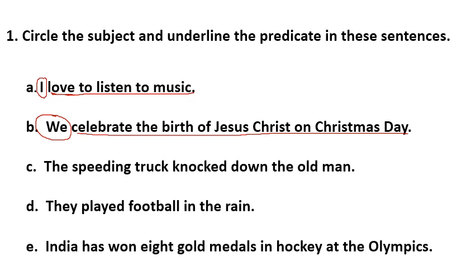Now number C. The speeding truck knocked down the old man. Here, who knocked down the old man? So the speeding truck. It is the subject in the sentence. And what did the speeding truck do? The action done by the speeding truck is knocked. That is a verb, and we know that the predicate must contain a verb. So knocked is a verb, and down the old man, the entire thing is the predicate. So the speeding truck here is the subject, knocked down the old man is the predicate.